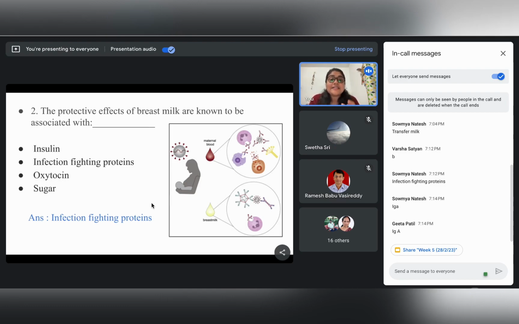But if we consider colostrum, the first milk given to the baby, and ask what antibody is specifically transferred to the baby through colostrum, then it is IgA. So IgA is the immune factor giving the baby innate immunity, right? Okay.